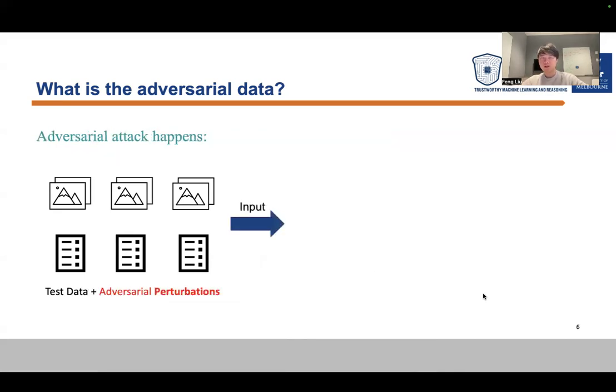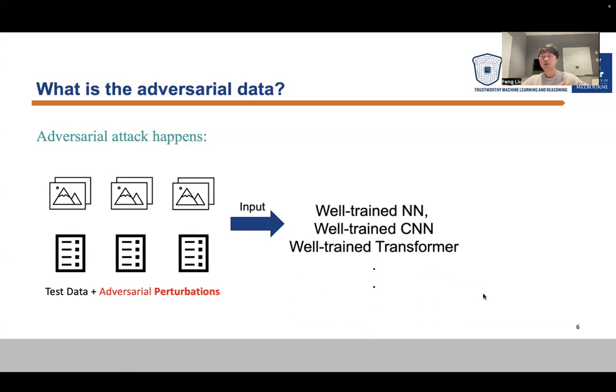And in adversary attack, we will add some adversary perturbations to the test data and input this image or text with the adversary perturbations to the well-trained model. And we got predicted labels. But here, the label is untrusted. Normally, adversary attack can make the classification accuracy achieve 0% accuracy. It means that it really works. Otherwise, it might not be real 0%, right? It's random guess. But it's worse than random guess after the adversary attack.